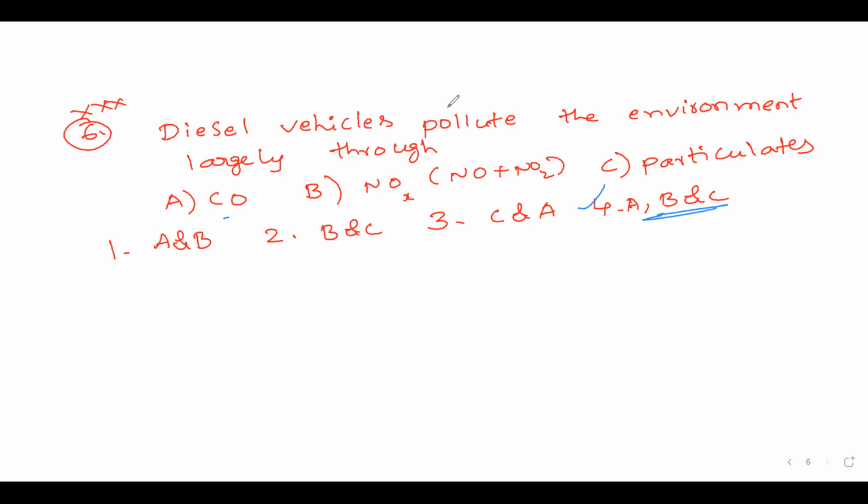Next question, question number 7. Greenhouse effect.